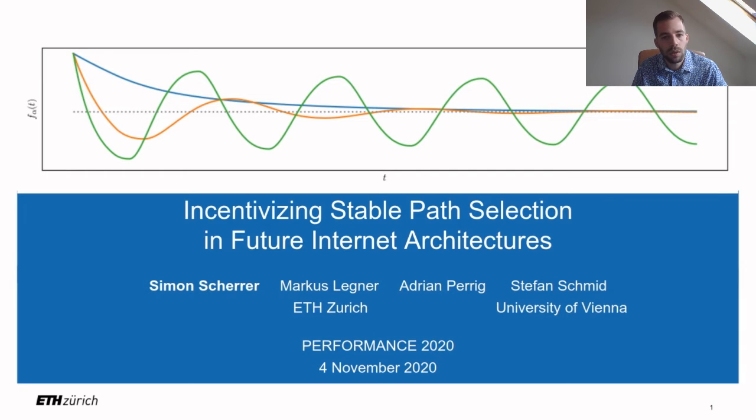Let me begin with the central question that our work tries to answer. In recent years, there have been proposals for future internet architectures with end-host path selection. And we call these architectures so-called path-aware networks, or PAN architectures for short. A prominent example of such an architecture is the SCION architecture.